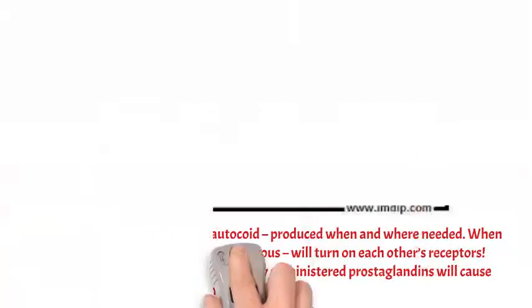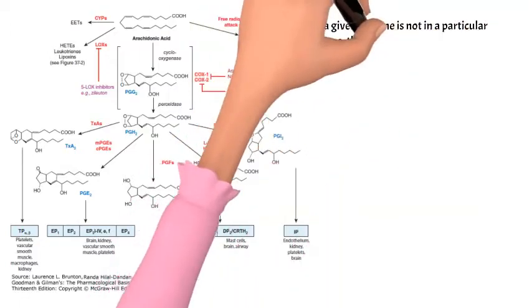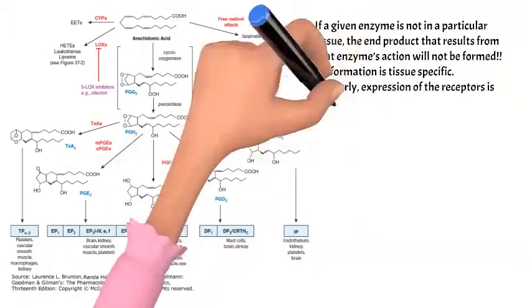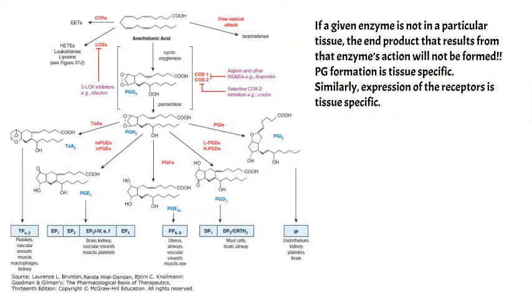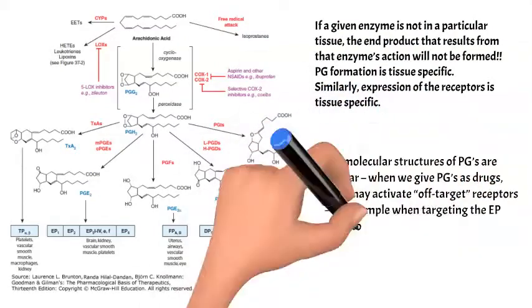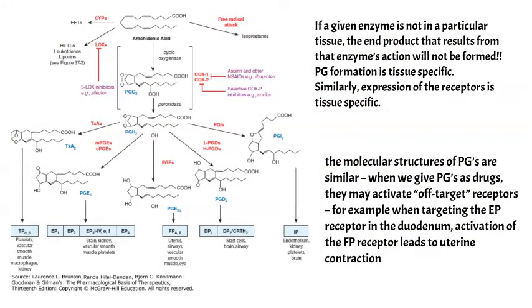To reiterate important points so far, prostaglandins are locally generated and rapidly degraded, so they produce autocoid responses. Production of specific prostaglandins occurs in specific tissues where the specific synthases are located. Similarly, the receptors are tissue-specific. The molecular structure of the prostaglandins is so similar, though, that when we give them systemically as drugs, they're promiscuous and they'll turn on each other's receptors. So, for example, if we give prostaglandin E2 to protect the GI tract, we can cause uterine contraction, which can lead to a miscarriage in a pregnant person.